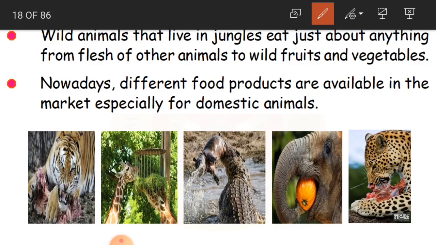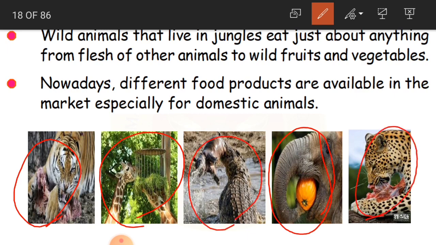Some animals, if you see here in the picture, the elephant is eating a pumpkin. This pumpkin is a wild vegetable because it is available in the forest. And some other animals eat the flesh of other animals. See here how it is. The tiger, and the giraffe is eating grass. Normally the giraffe eats plant food only. And here see a crocodile.